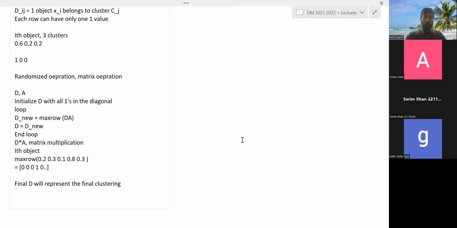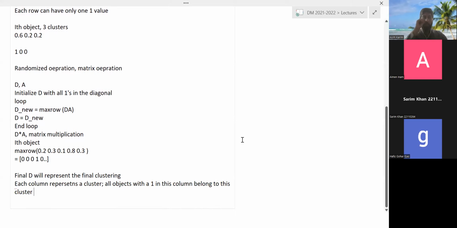Basically, as I said, each column represents a cluster. Okay? Cluster. So basically all objects with a 1 in this column belong to this cluster. Okay?